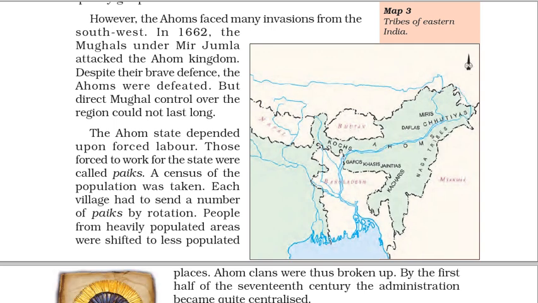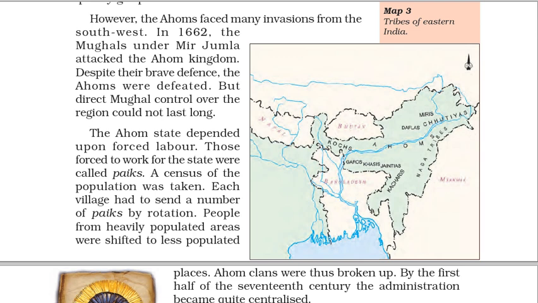However, the Ahoms faced many invasions from the southwest. In 1662, the Mughals under Mir Jumla attacked the Ahom kingdom. Despite their brave defense, the Ahoms were defeated. But direct Mughal control over the region could not last long. Map 3. Tribes of Eastern India.